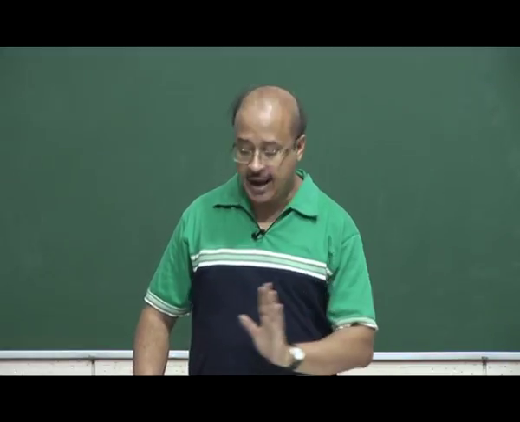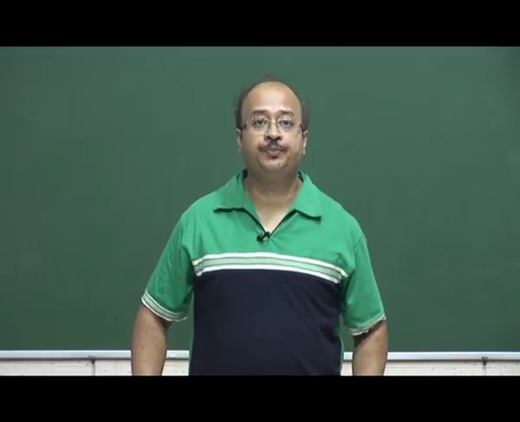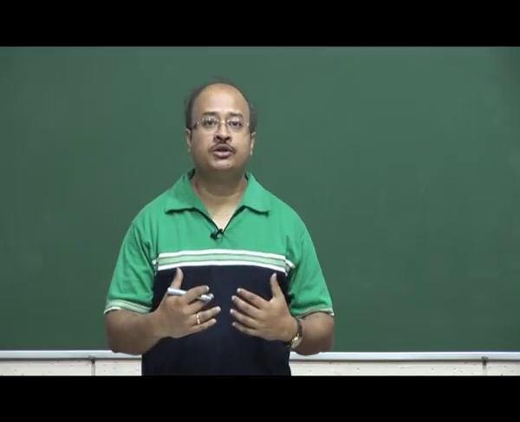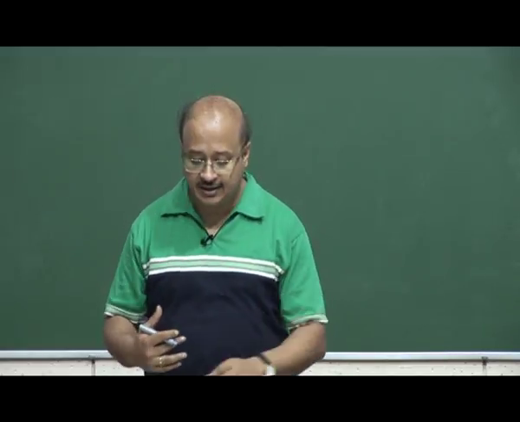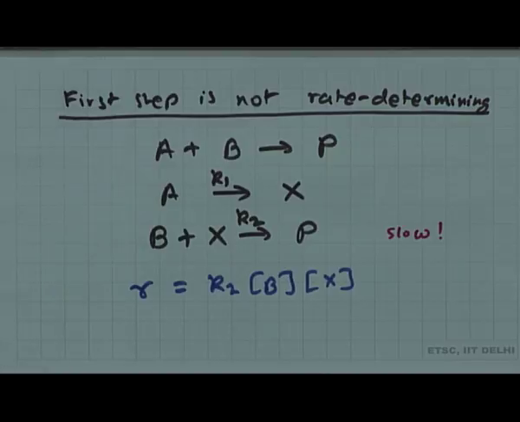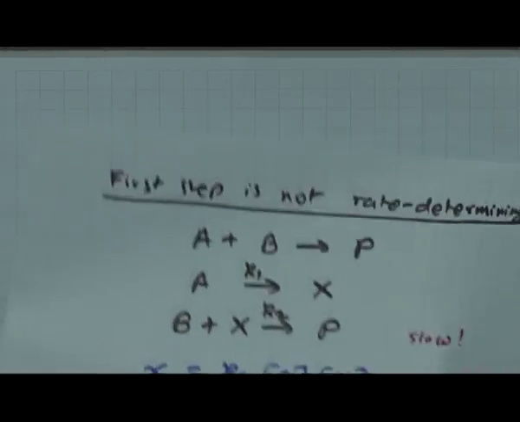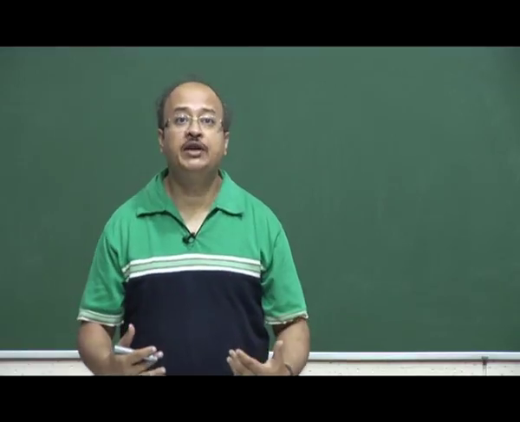We try to avoid any intermediates in the final rate expression. Now, how do we do that? So, what we do is we propose a mechanism such that this X does not feature in the rate expression, and how do we do that? This is where I said I will not go into the details, but I will just show you the example.